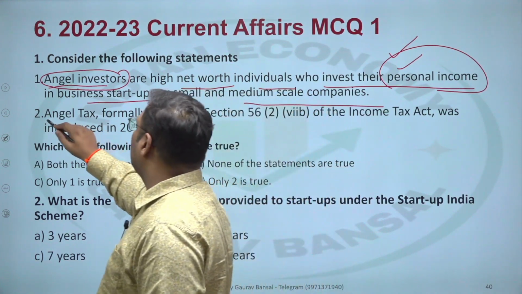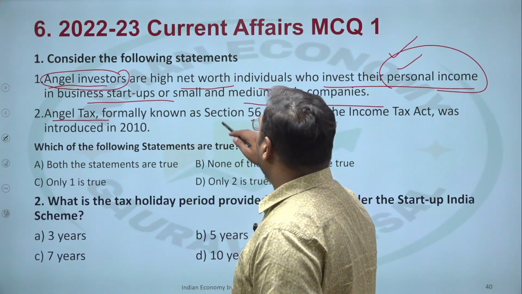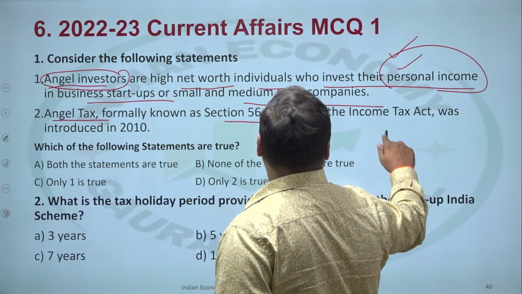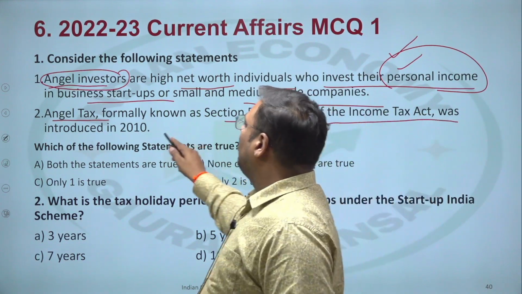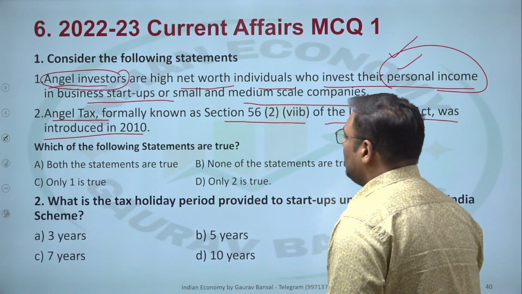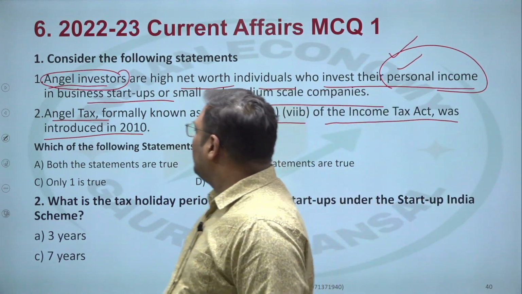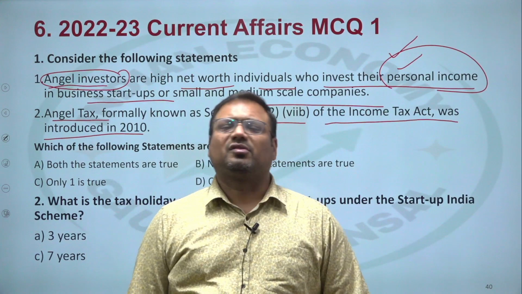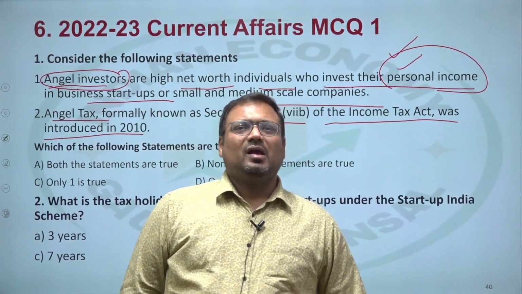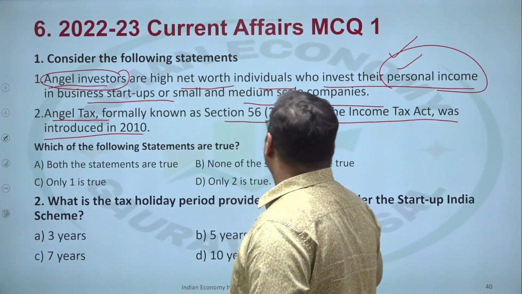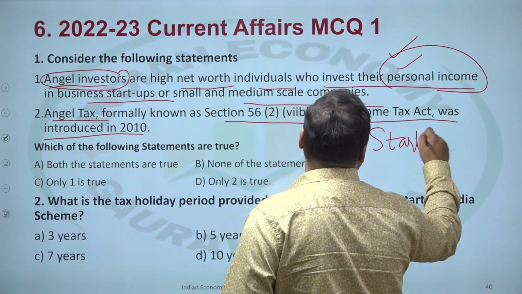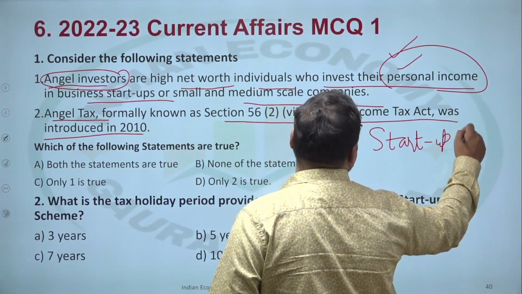Now we talk about angel tax. Angel tax, formerly known as the Section 56(2) of the Income Tax Act, was introduced in 2010. So this is incorrect. Angel tax was introduced in 2016. Now coming to angel tax as a concept, what is that? Angel tax is on the money that startups receive.